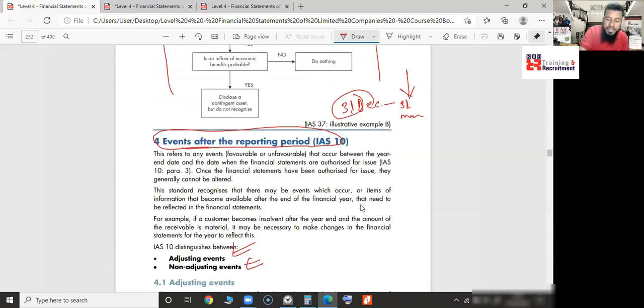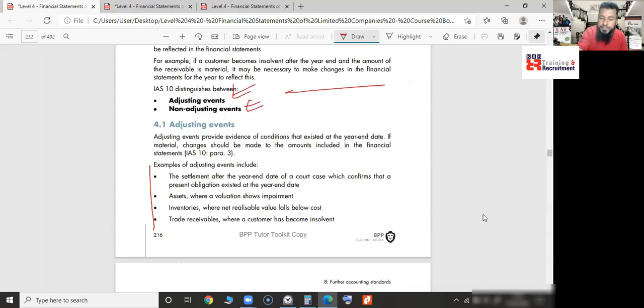What is basically happening, let me draw a line here, January till December 2018. Then 2019, after December, January comes, doesn't it? January 2019 till March.